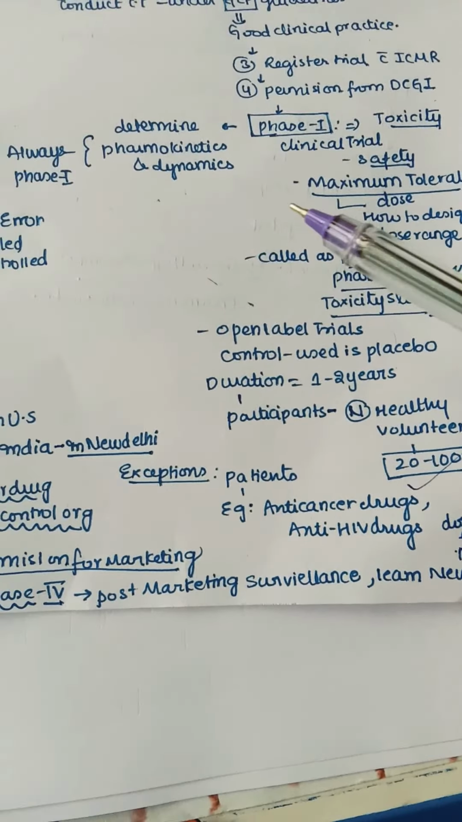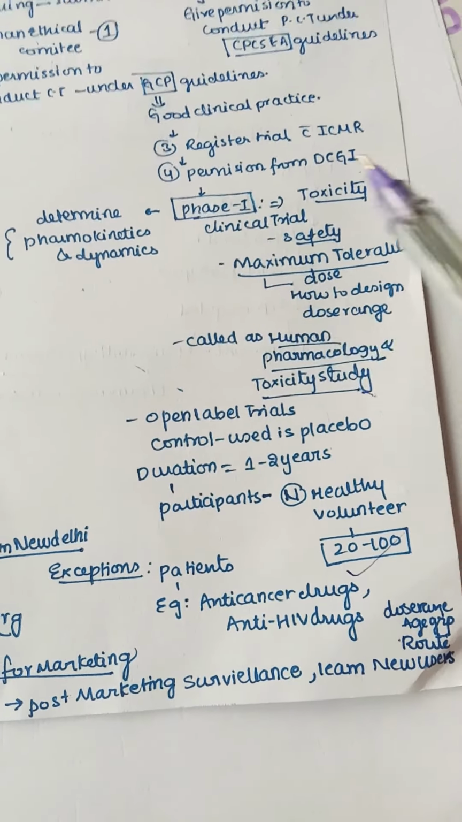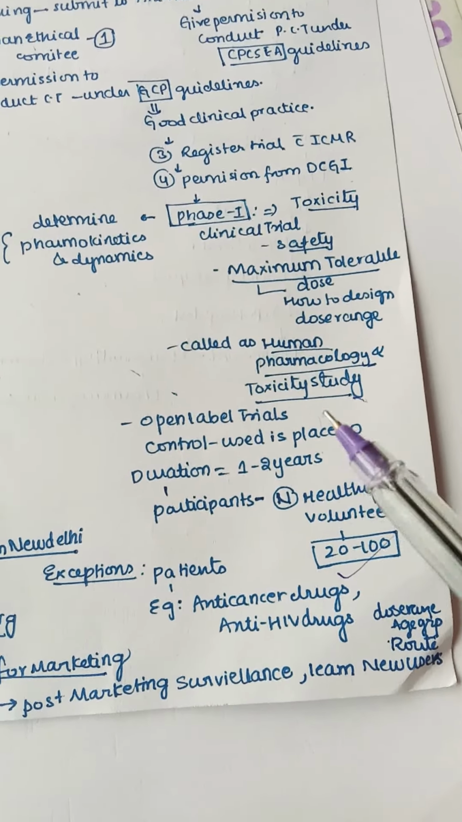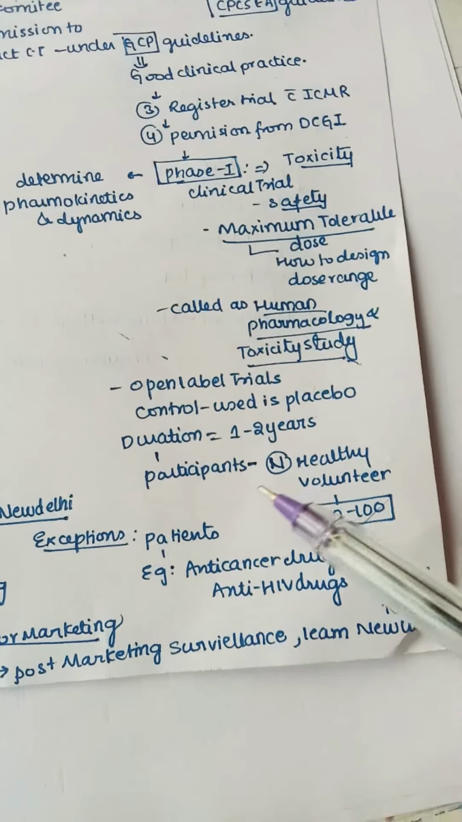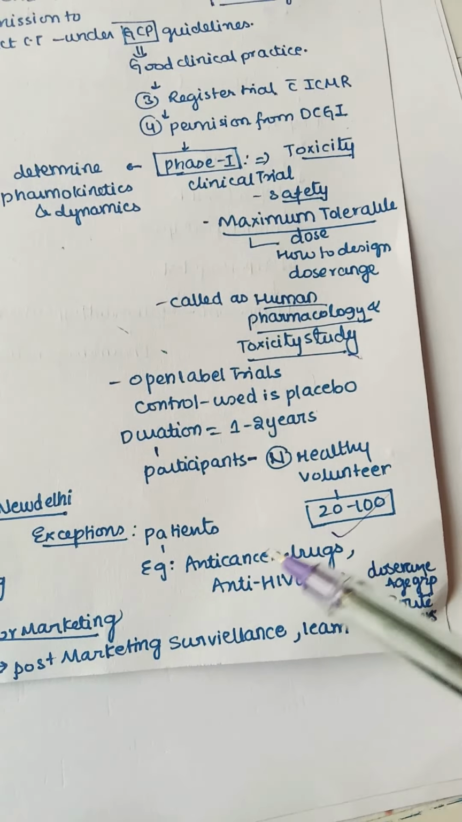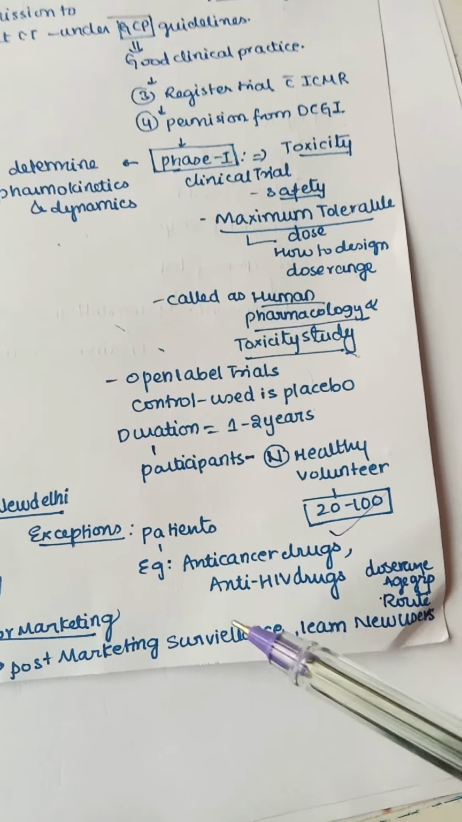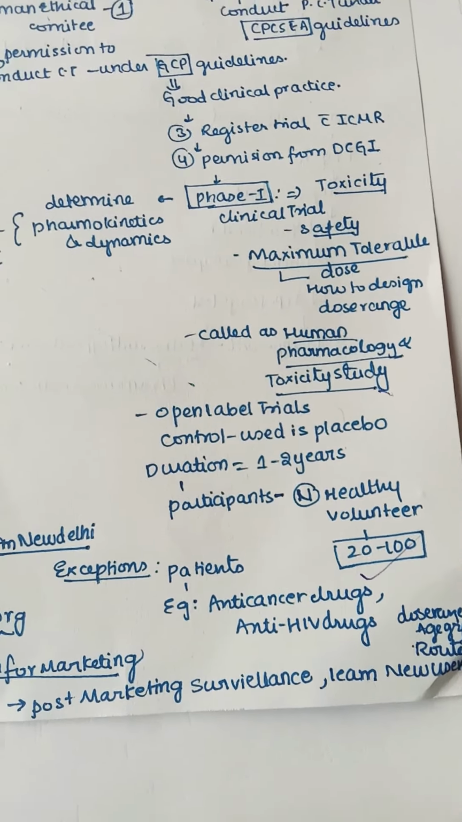Here we have some exceptions, like in patients also we do this trial. Mostly we take normal healthy individuals, about 20 to 100, but in some exceptions, for drugs like anti-cancer drugs and anti-HIV drugs, we take patients in the clinical trials.